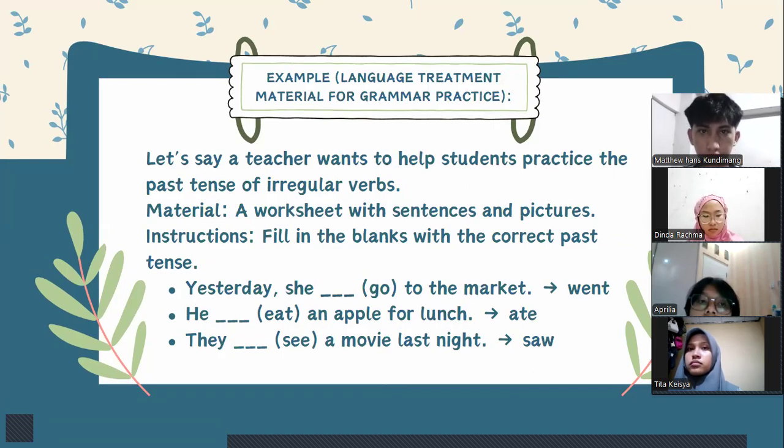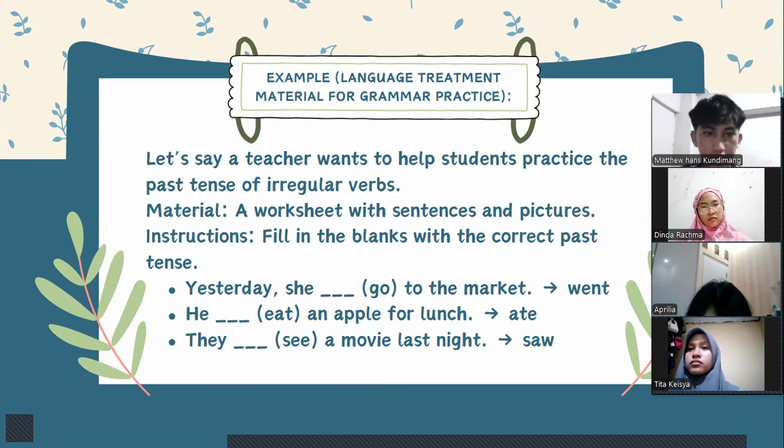Example of language treatment material for grammar practice. Let's say a teacher wants to help students practice the past tense of irregular verbs. The material is a worksheet with sentences and pictures, and the instruction is to fill in the blanks with the correct past tense. Like, yesterday, she ... and the hint is go to the market, and the answer is went, which is, yesterday she went to the market.